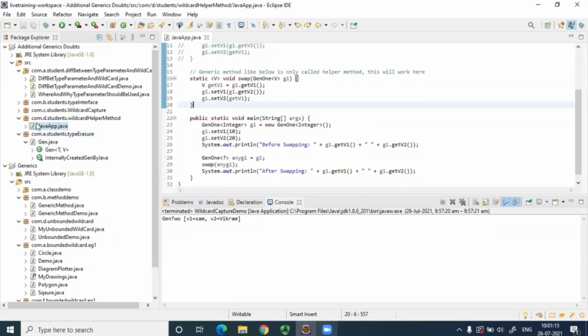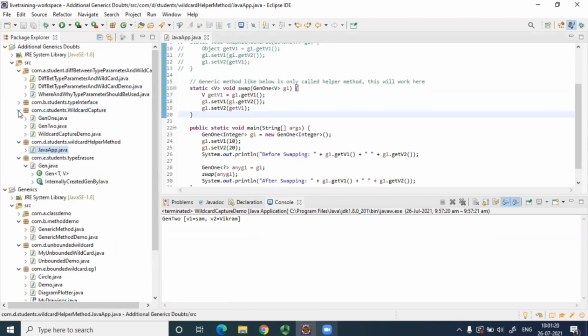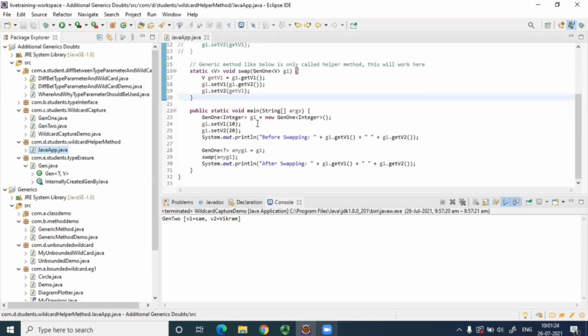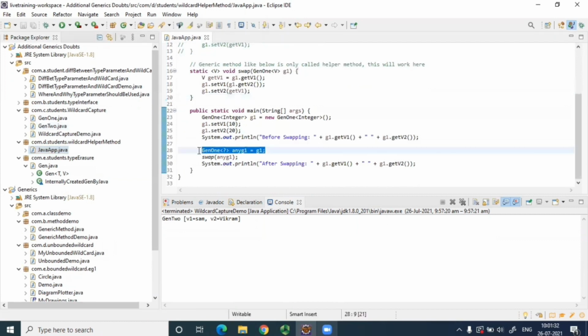So here I have this. I've reused this Gen1 from this class. I've set value 10 and 20 to V1 and V2. Then before swapping, I'm printing the values. Then I'm just setting this reference to another reference of unknown type, this integer to this, and then calling the swap method.